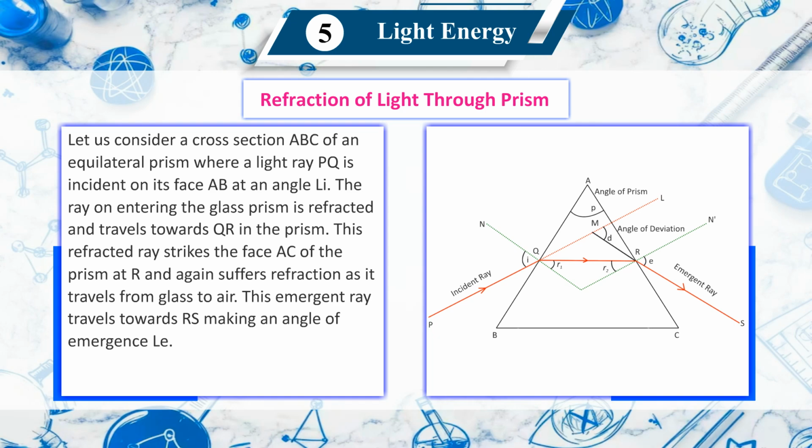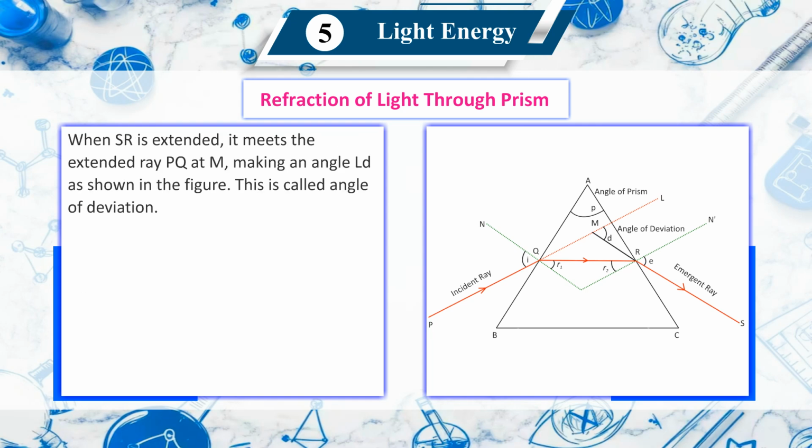This refracted ray strikes the face AC of the prism at R and again suffers refraction as it travels from glass to air. This emergent ray travels towards RS, making an angle of emergence, angle E. When SR is extended, it meets the extended ray PQ at M, making an angle D, as shown in the figure. This is called the angle of deviation.